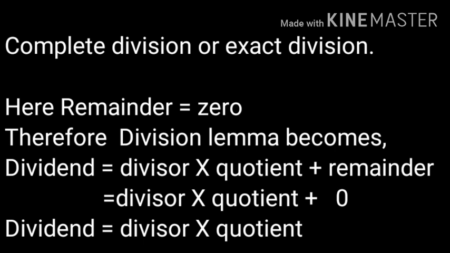In complete division, remainder is always 0. Therefore, the division lemma becomes dividend is equal to divisor into quotient plus remainder. But where there is remainder, you should put 0 there. Therefore, divisor into quotient plus 0 becomes equal to divisor into quotient. So, children, dividend is equal to divisor into quotient in complete division or exact division. Let us verify these truths with some examples.